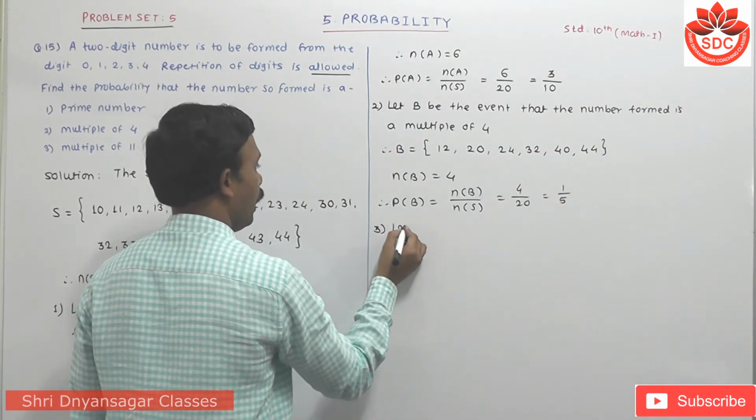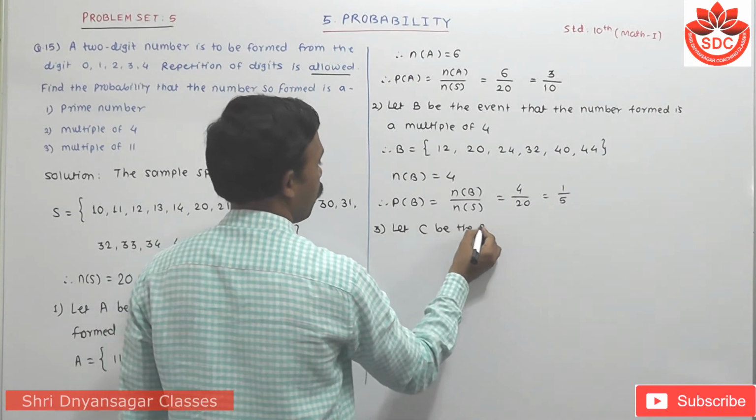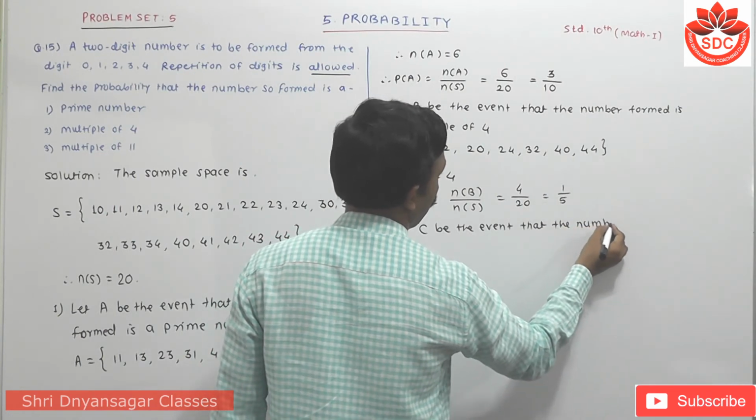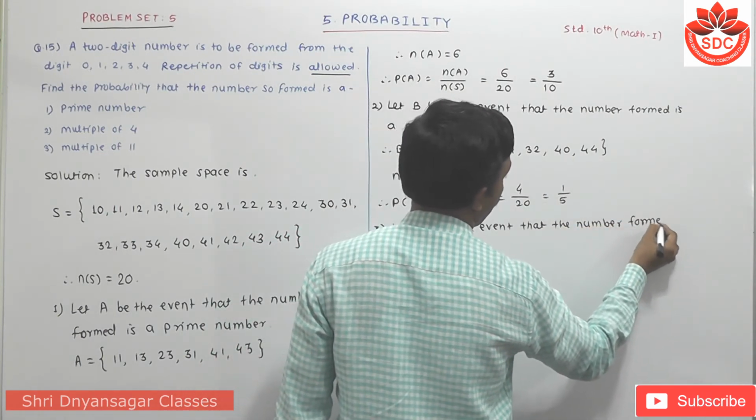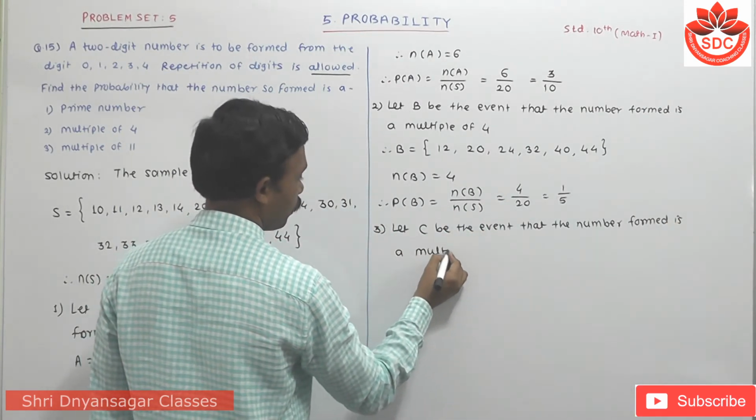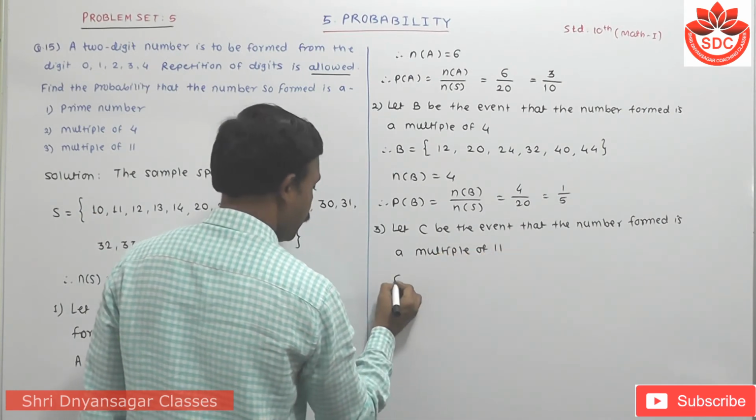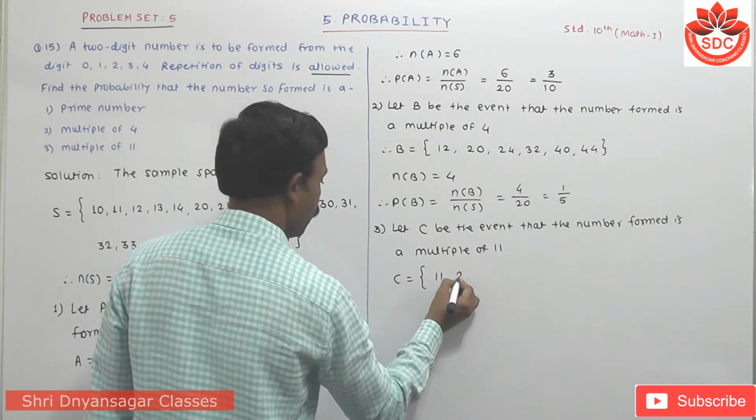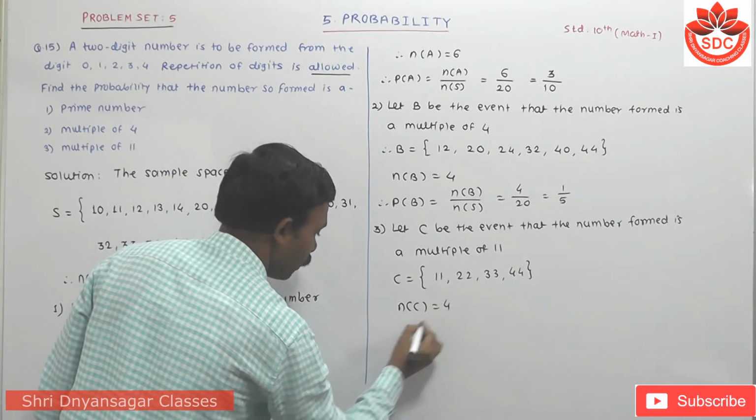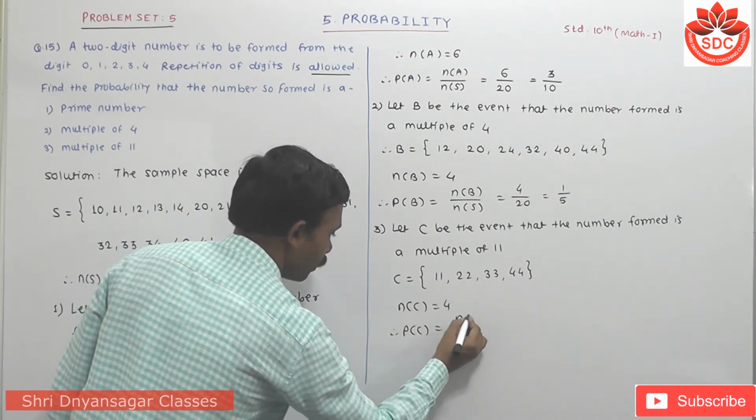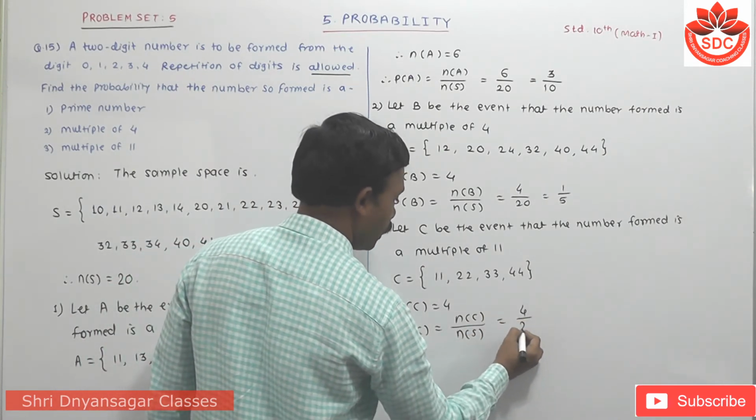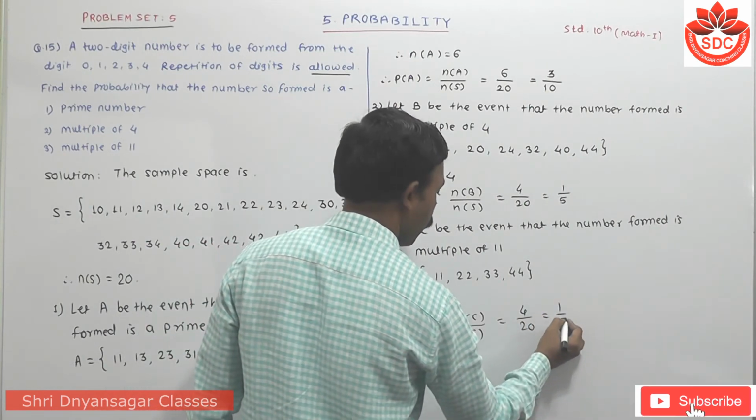Then the third one is, let C be the event that the number formed is a multiple of 11. Then C is equal to 11, 22, 33 and 44. That means the number of C is equal to 4. Therefore, the probability of C is equal to number of C upon number of S. That means 4 upon how much? 20. That means again 1 upon 5.